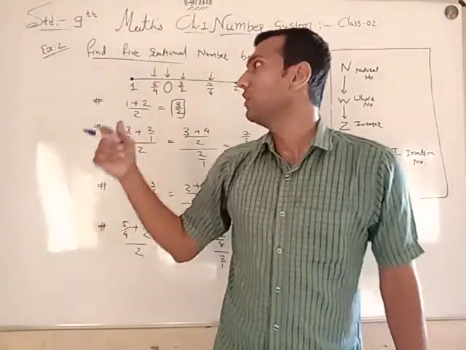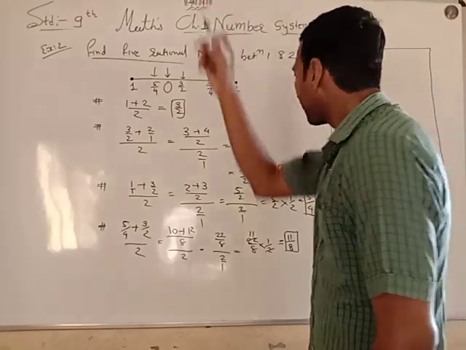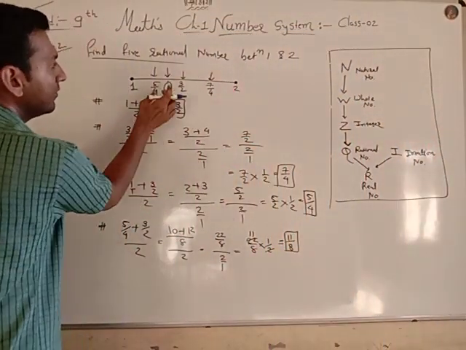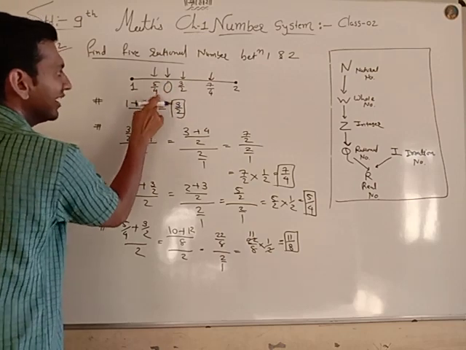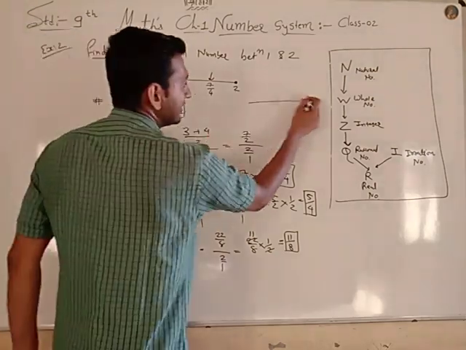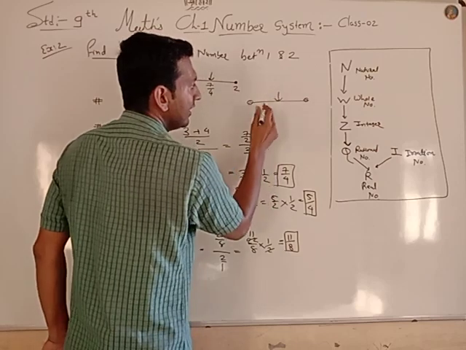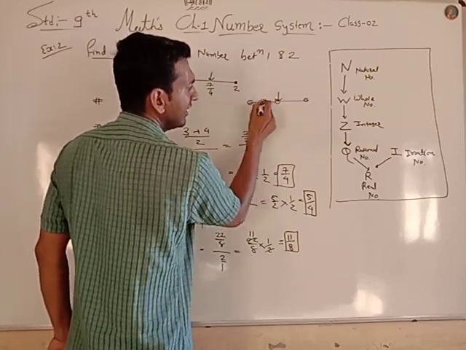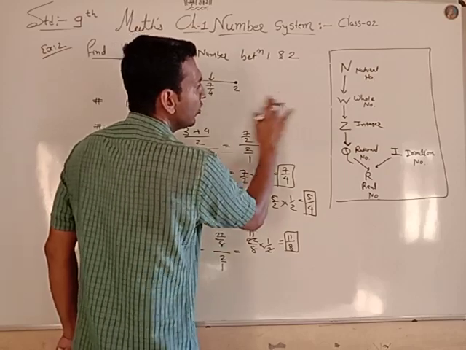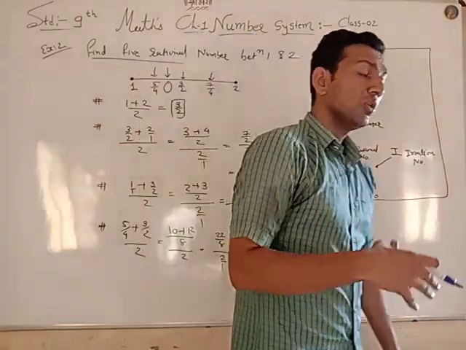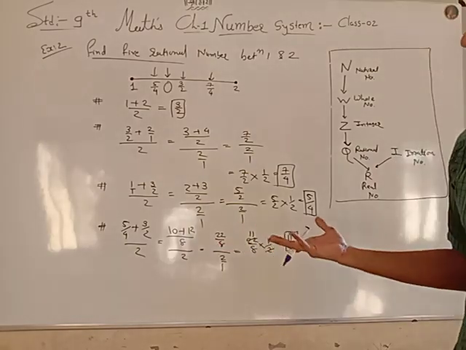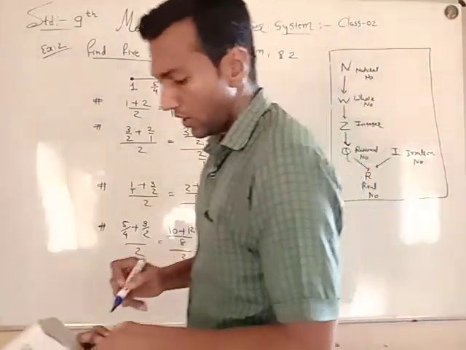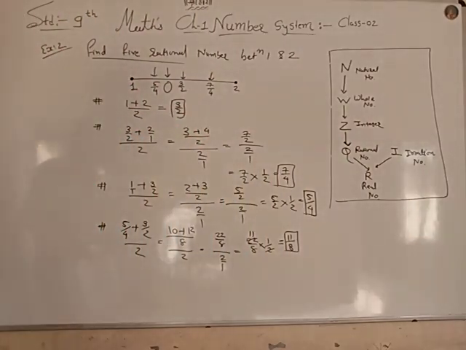Now I hope that using the similar technique you can find infinite numbers between 1 and 2. Okay, when you get this plus this, you get the middle term. This one plus this, you again get the middle, like this plus this again middle. Now using this one, this plus this, you get the middle. There is no end. So using this similar technique, you can find many rational numbers between the two numbers. Okay, fine. Now let's do another sum.